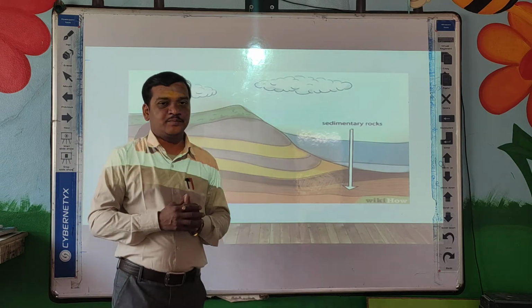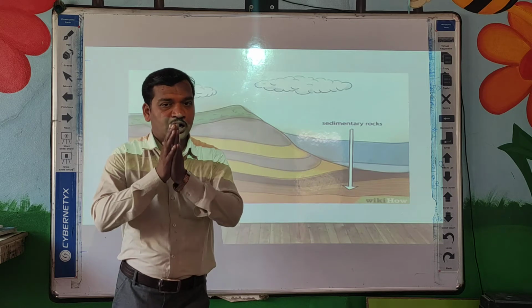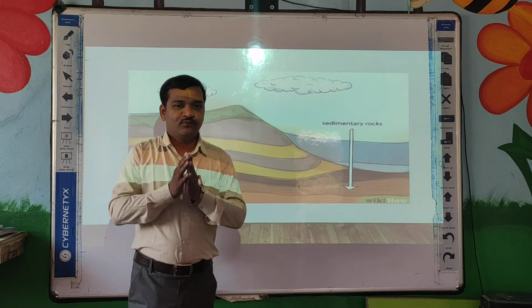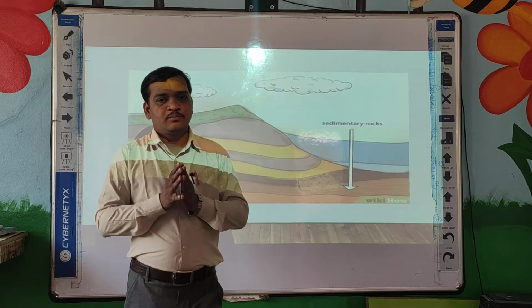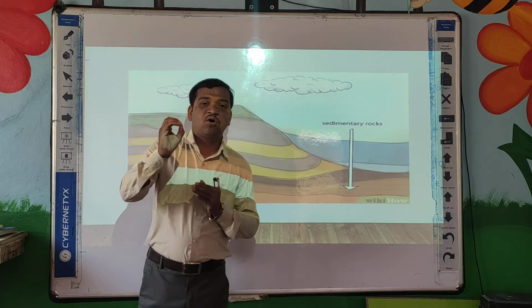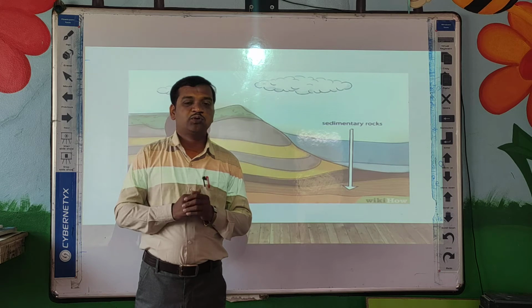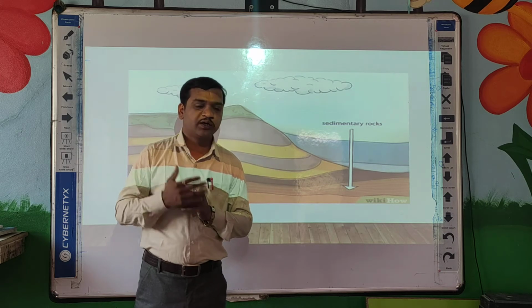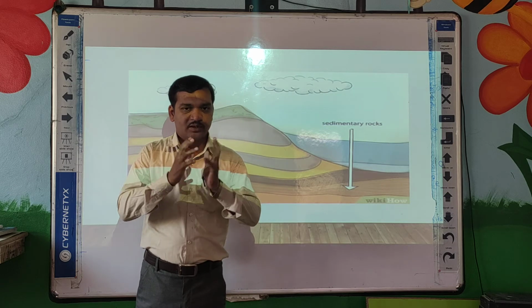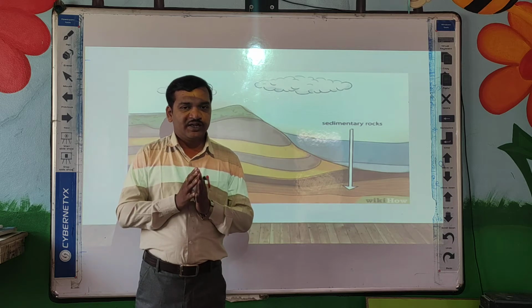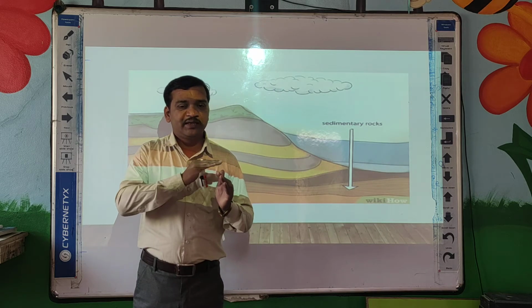One more thing, sedimentary rocks are also formed from the shells of sea creatures. Sea creatures have shells, that is the outer covering of their body, and these shells form a thin layer.